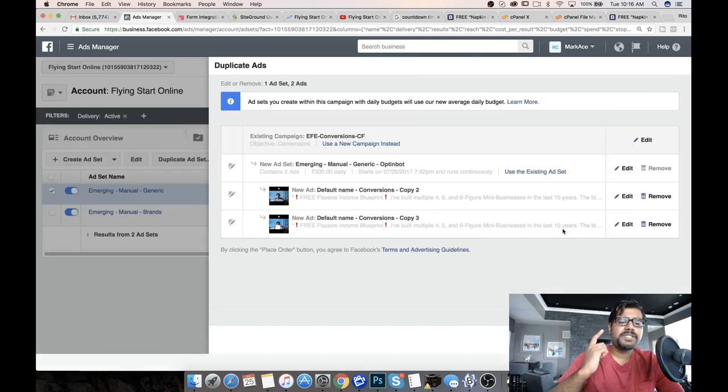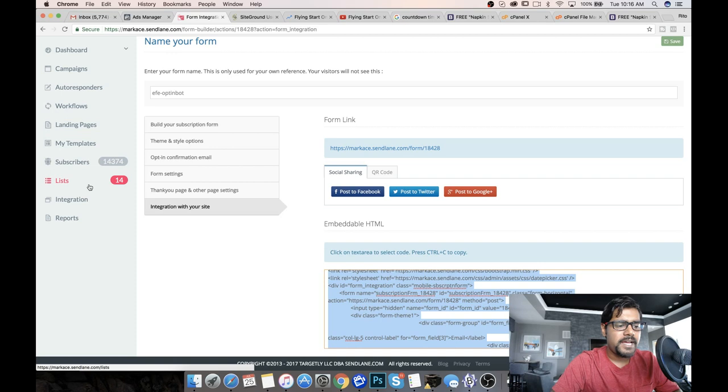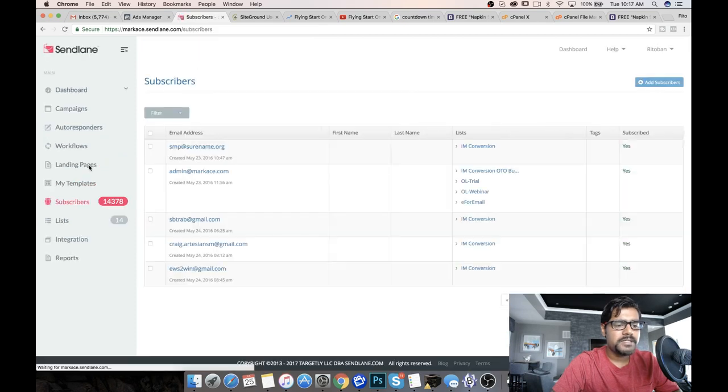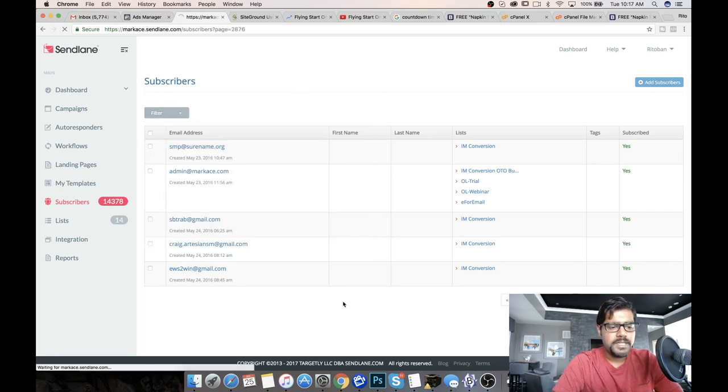And because we have the lead pixel already installed on the thank you page, we'll be able to calculate from Facebook how many clicks we get and how many leads we get. Because right now it's a completely rough version of the page. I actually have no tracking in place for how many visitors are coming and how many leads are actually coming from this. Okay, one thing I need to make sure is that I actually have the subscriber added to my list. Let me just go to the last page right here.